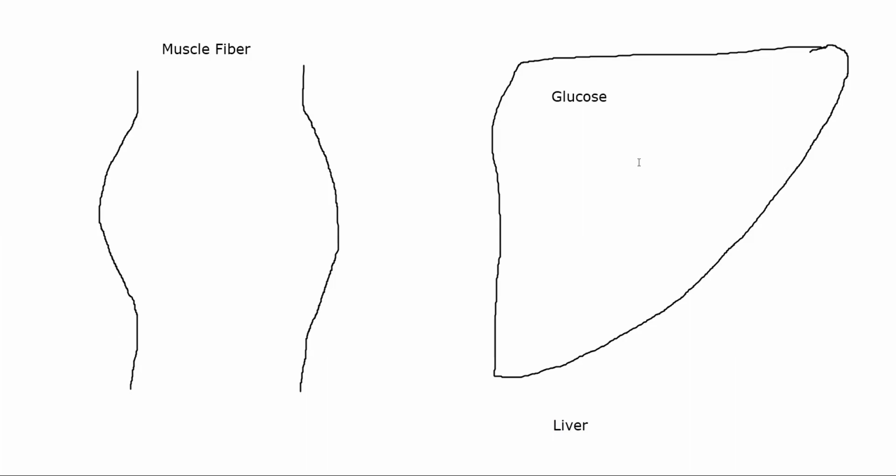So from here you will have glucose transferring here, so let me write it down. So it is being transferred through your bloodstream.